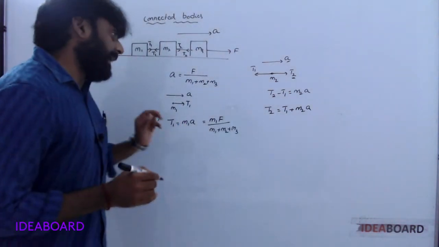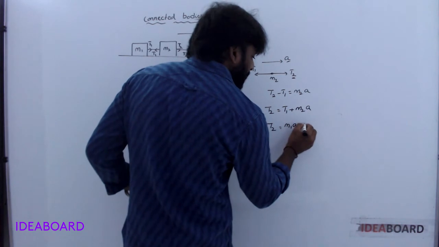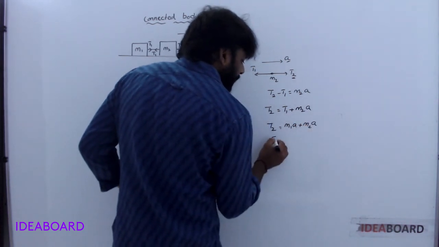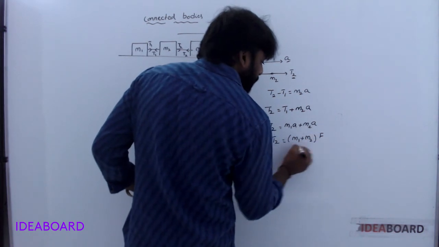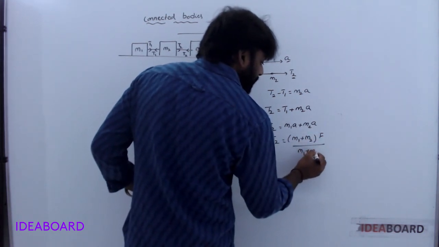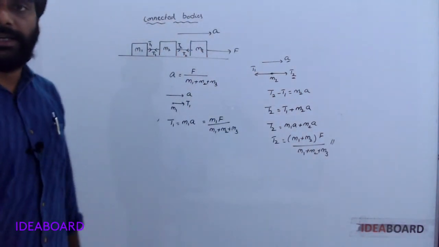What about T1 here? M1A. So T2 is equal to M1A plus M2A. T2 is equal to M1 plus M2 into F by M1 plus M2 plus M3. That's all. Tension T3. Okay.